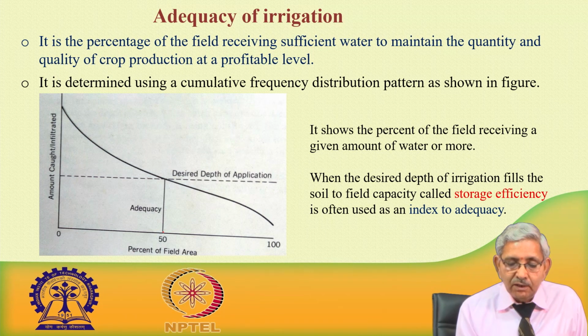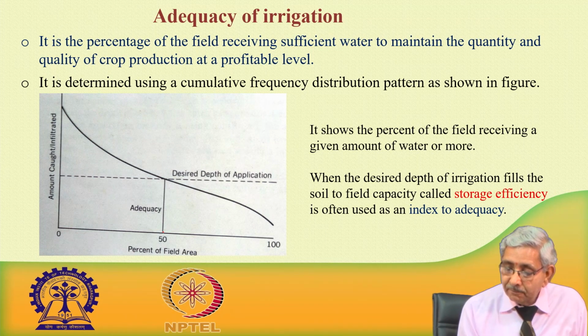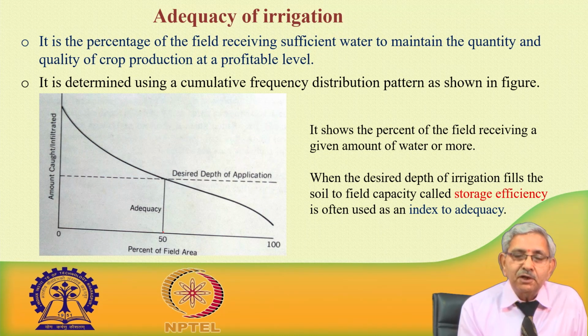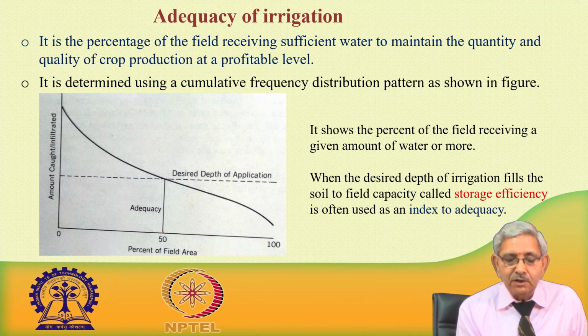So, 50% is the adequacy of irrigation. It shows the percentage of field receiving the given amount of water or more. So, 50% of the field is receiving the desired depth of irrigation, and 50% of the field is getting a lesser amount of water. This is the adequacy of irrigation.